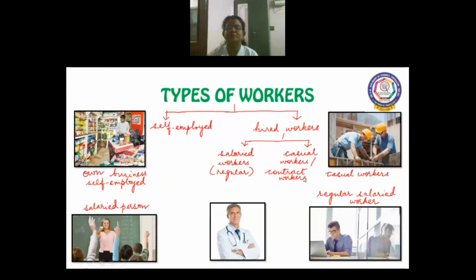So two types of workers are there: self-employed and hired workers. Hired workers are again classified into regular salaried workers, and casual workers or contract workers. These casual workers are paid wages, either daily wages or weekly wages. Whereas salaried workers are paid a permanent salary. So they get their income on a permanent basis.